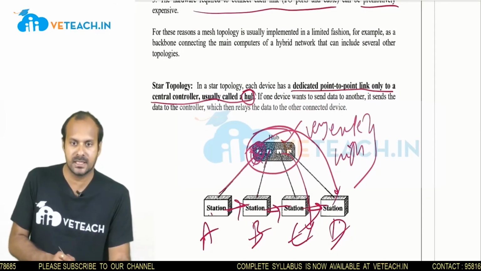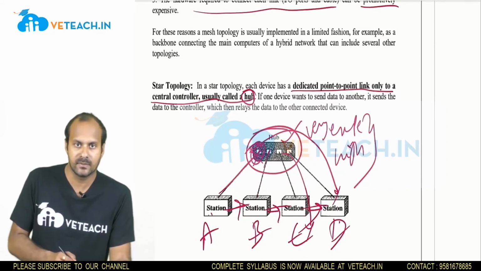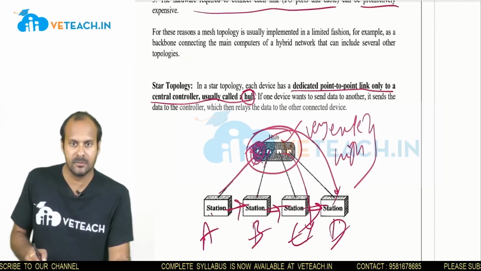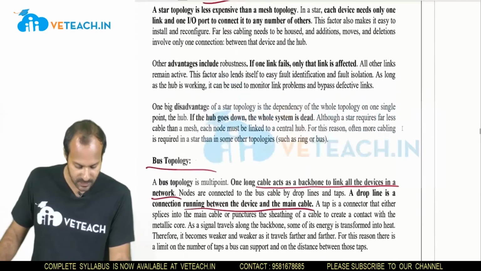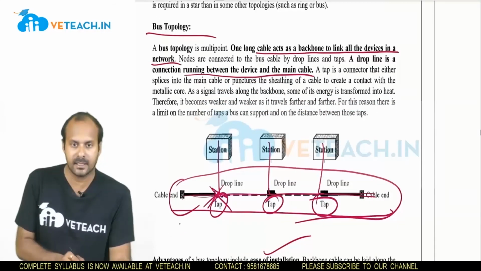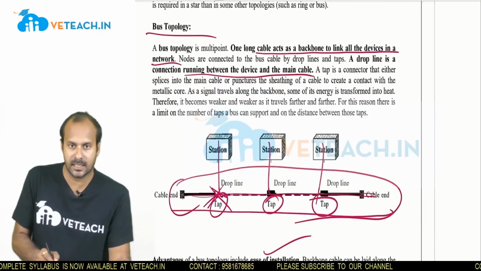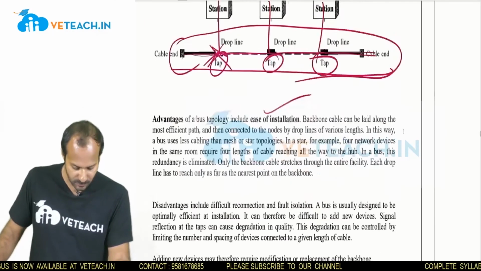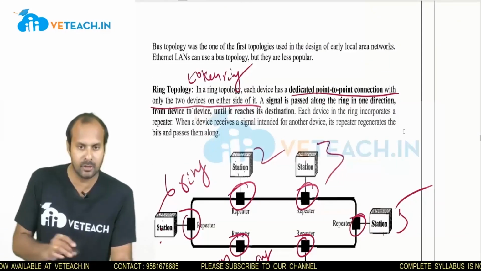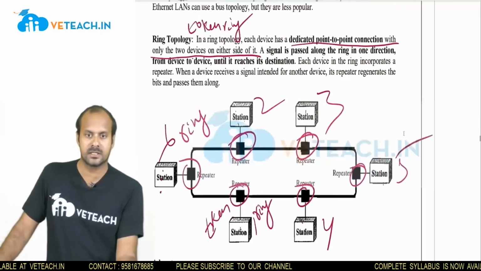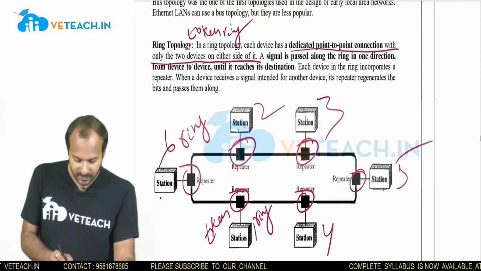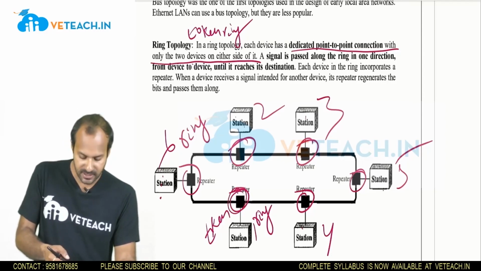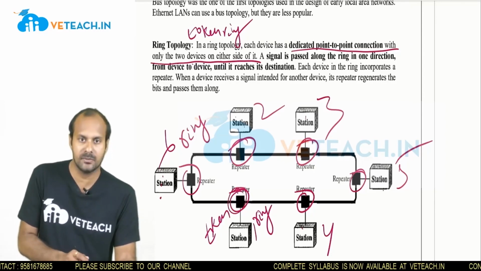Next is the star topology. In star topology, each and every station is connected to a hub only, and the communications are also done through the hub. If the hub is lost, then the entire communication will be lost in the star topology. In the bus topology, the central cable acts as a backbone. If the cable connection is lost, then the entire communication will be lost. Next is the ring topology, also called token topology, where whenever a station has a token, it is ready to communicate with other stations. Communication is done based on the tokens only.